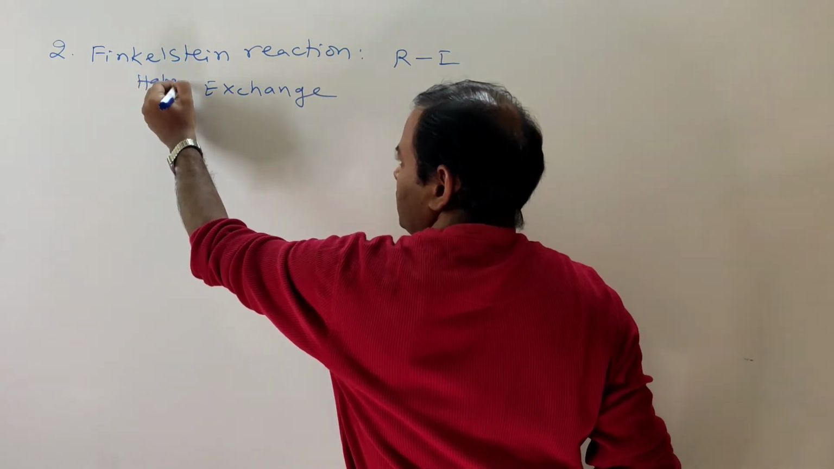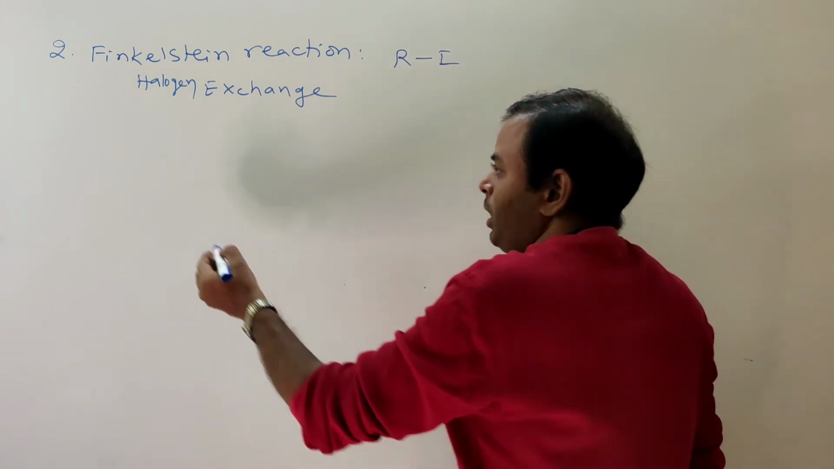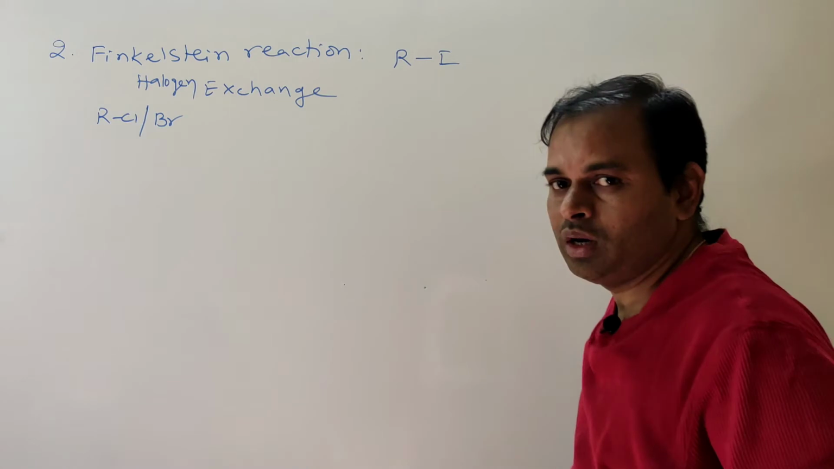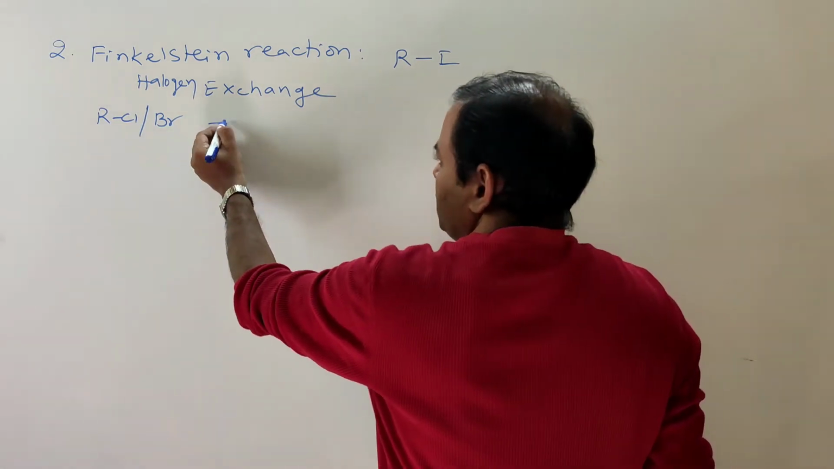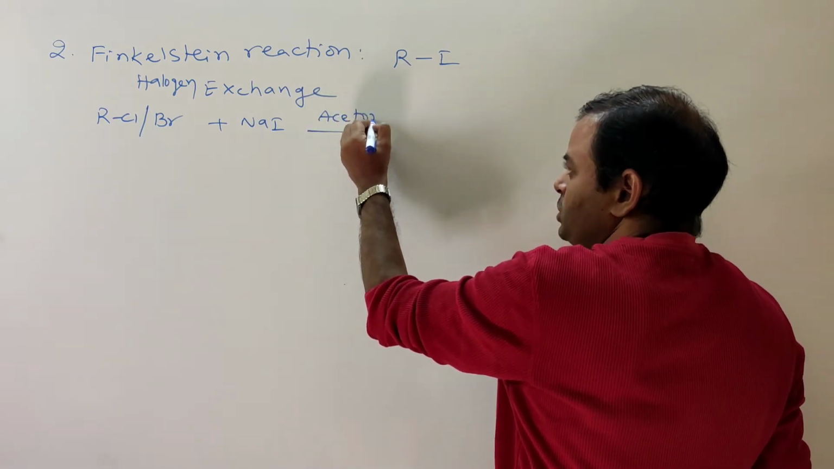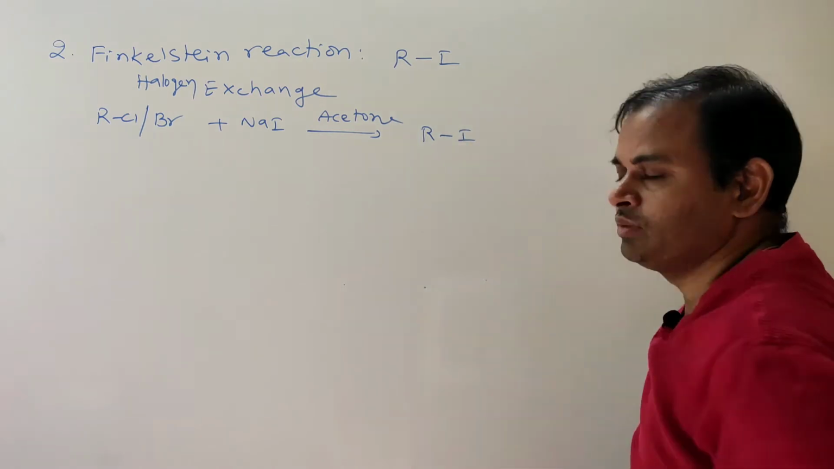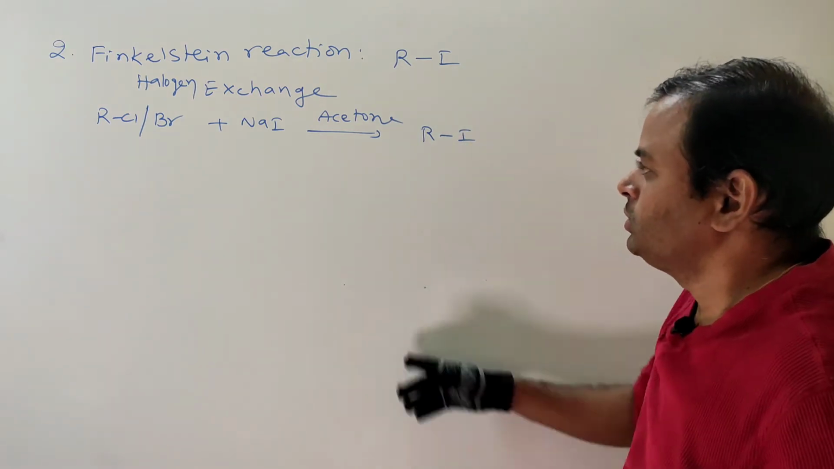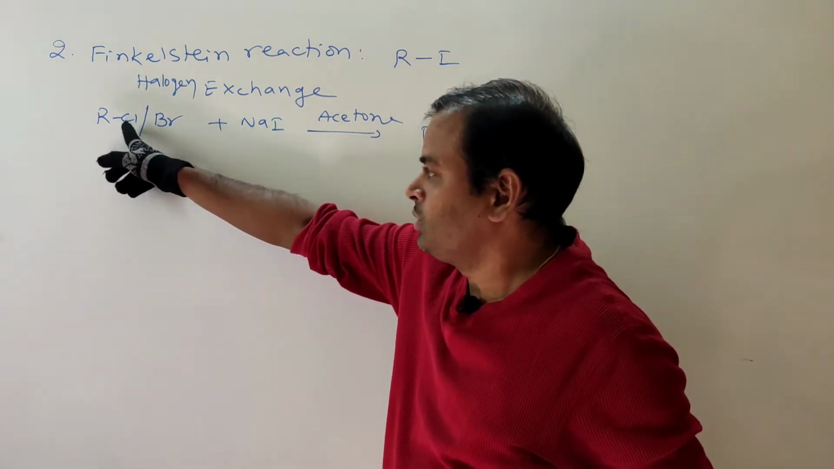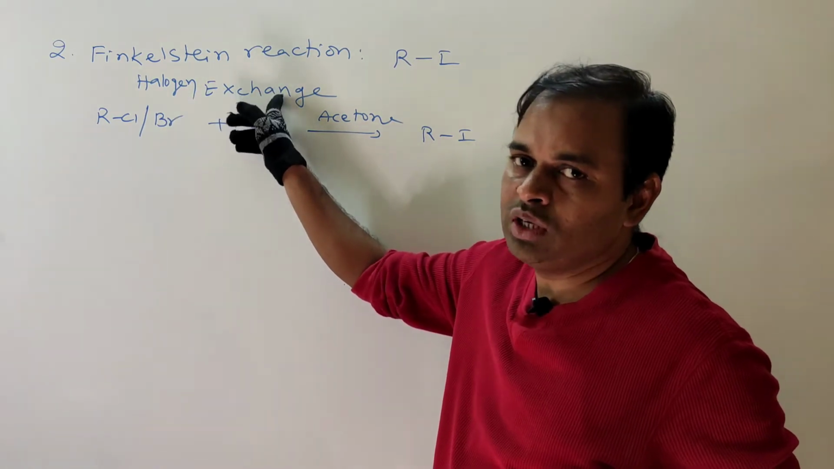How is it done? Alkyl chlorides or bromides with NaI, sodium iodide, in presence of acetone, convert to alkyl iodides. So this is the Finkelstein reaction. The chlorine atom is substituted with an iodine atom, which is why it is called halogen exchange.